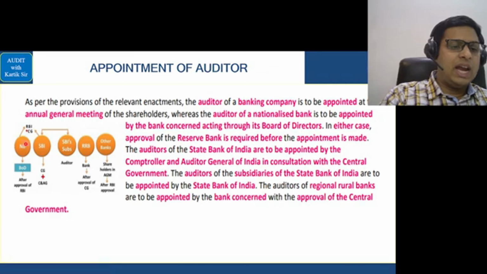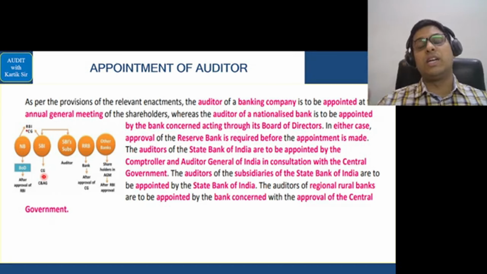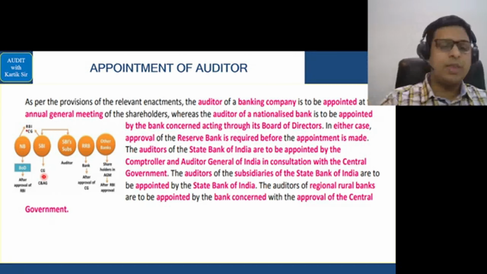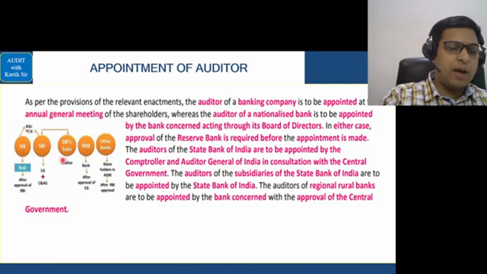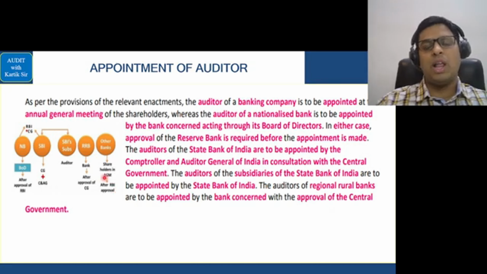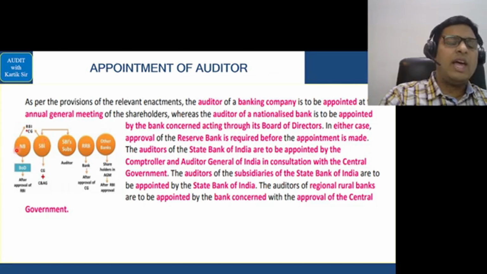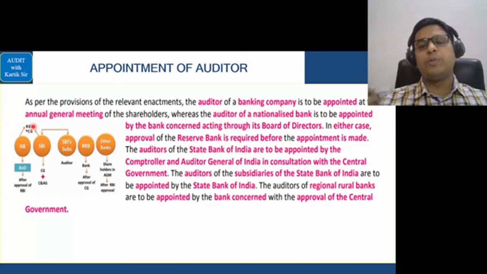So you have to remember, in nationalized banks, the board of directors appoint the auditor after approval of RBI. In State Bank of India, CG plus C&AG, they appoint the auditor. So in fact, the C&AG in consultation with CG appoints the auditor of the State Bank of India. In SBI subsidiaries, SBI appoints the auditor. In regional rural banks, the bank appoints the auditor after the approval of CG. In other banks, shareholders in AGM after the RBI's approval, they appoint the auditor. The remuneration of the auditor of the nationalized banks and State Bank of India is finalized by RBI in consultation with CG. So RBI will speak to the central government.